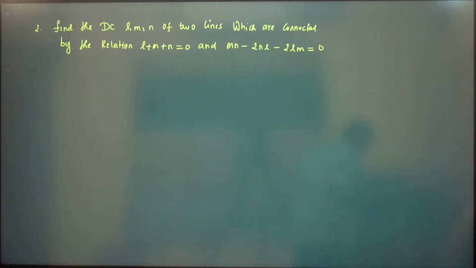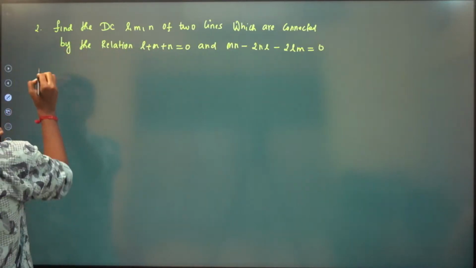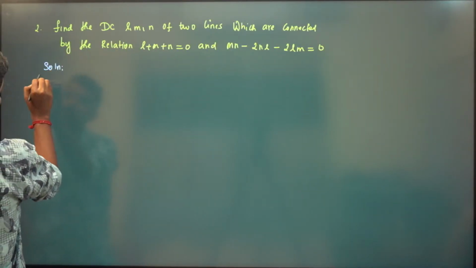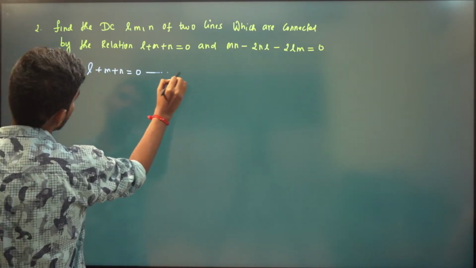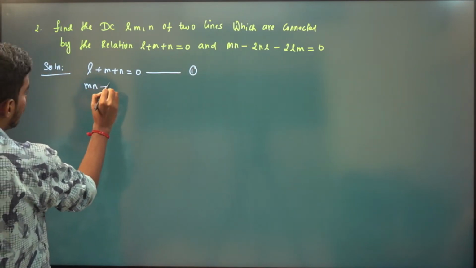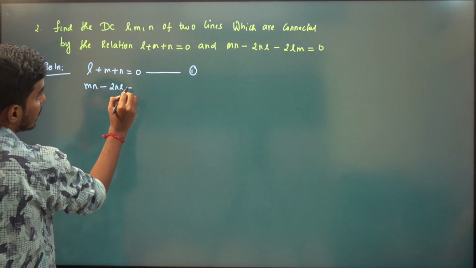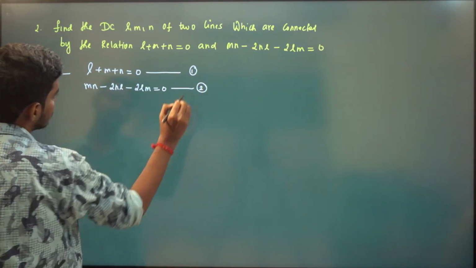Yes, so I think you would have solved it, right? I'll do this fast. We have L plus M plus N to be 0. Mark this as equation number 1. And we have Mn minus 2 times NL minus 2 times Lm is 0. Mark this as equation number 2.